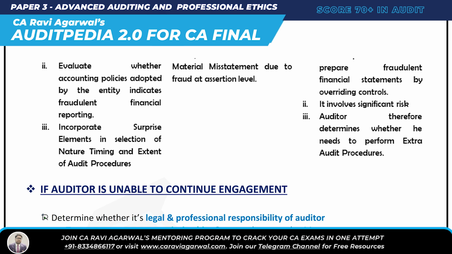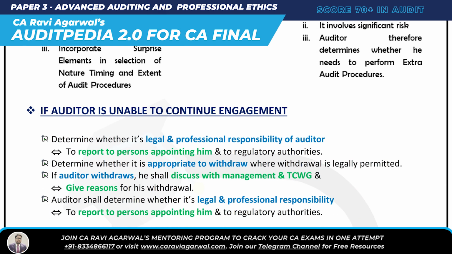Okay, and then there are two more questions in this topic. If the auditor is unable to continue the engagement, what to do now? Very simple. Number one, determine whether it is a legal or professional responsibility of the auditor to report to the person who appointed him and to the regulatory authority. If yes, then do it.